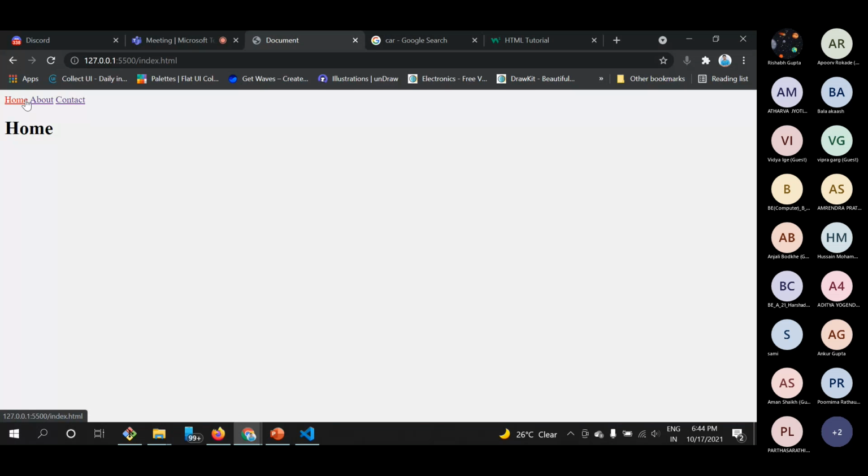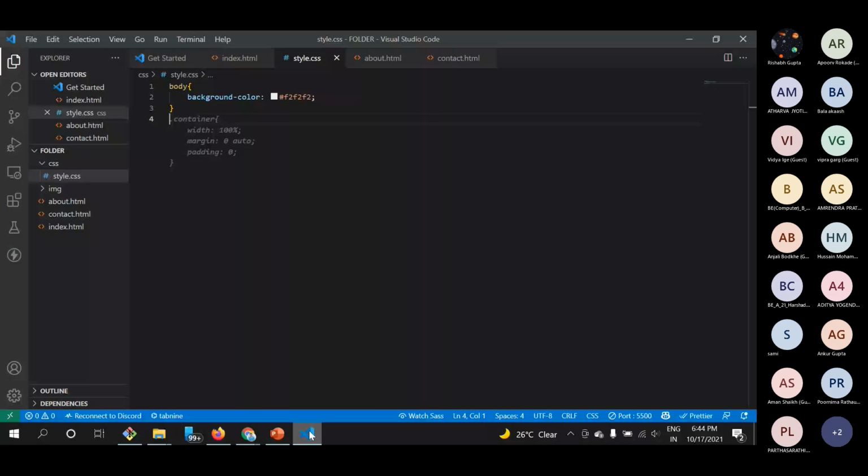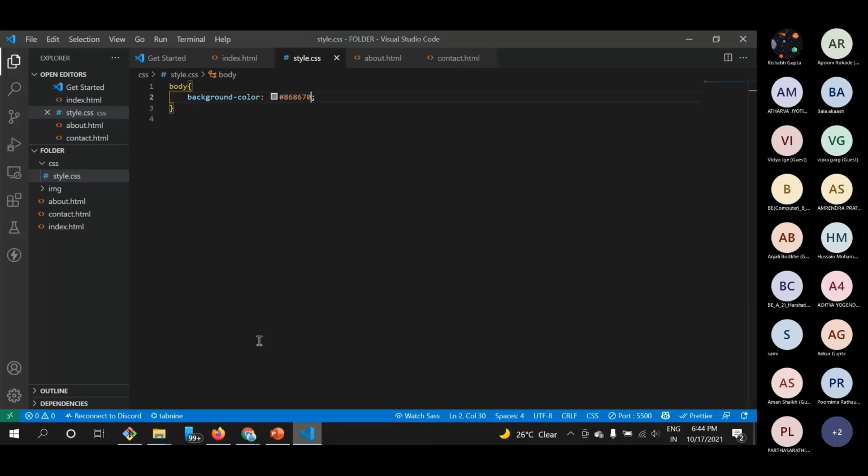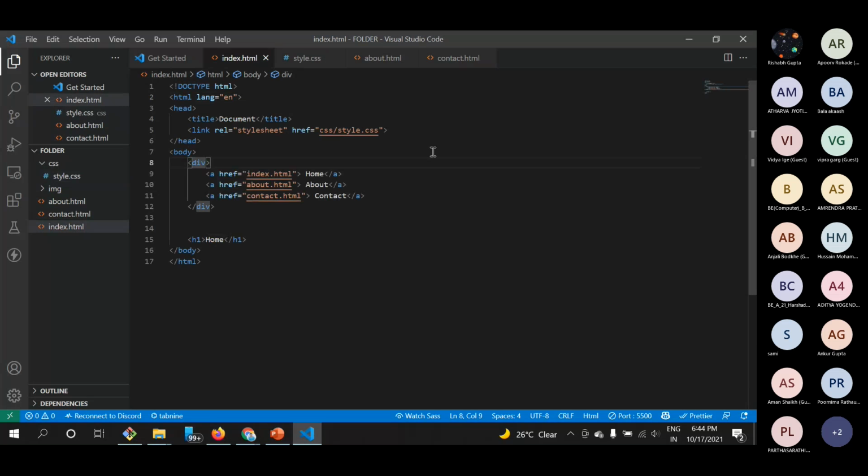So if I go to the home, why can't we see any background color here? I think it's changed, but the change is not showing. Because let's use some random colors. You can see that the background color is changed. So our style sheet is linked perfectly. So this is the first way of embedding any style sheet on our web page.